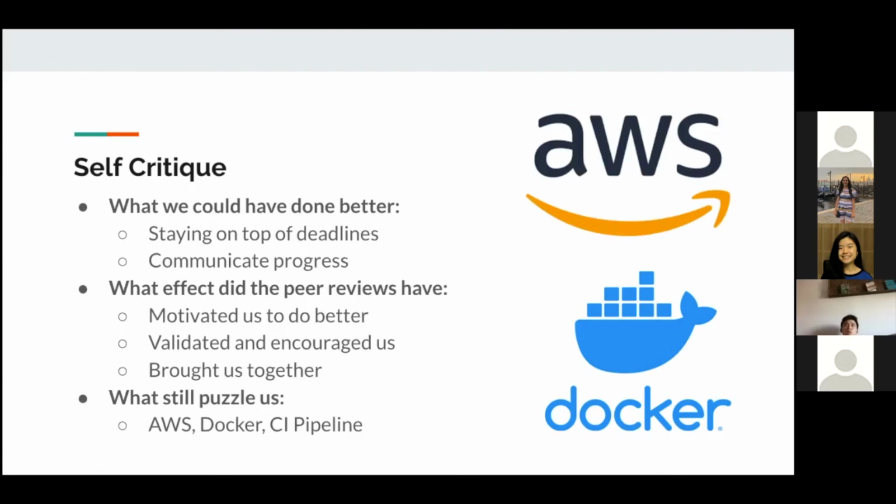It really helped with seeing, in terms of teamwork and soft skills, what we could have been doing better. And what still puzzles us: we're still running into some issues with AWS, the CI pipeline, and getting the Docker Selenium test running in the CI pipeline. Took a while, but yeah, it's pretty tricky.